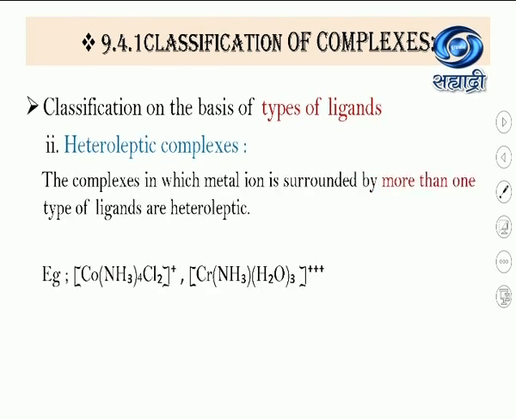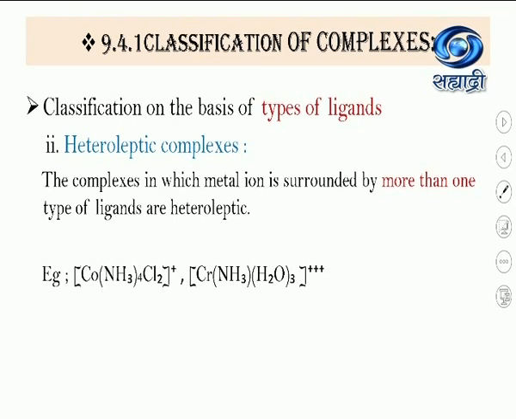Second class is heteroleptic complexes. The complexes in which the metal ion is surrounded by more than one type of ligand are heteroleptic. See the difference between homoleptic and heteroleptic.